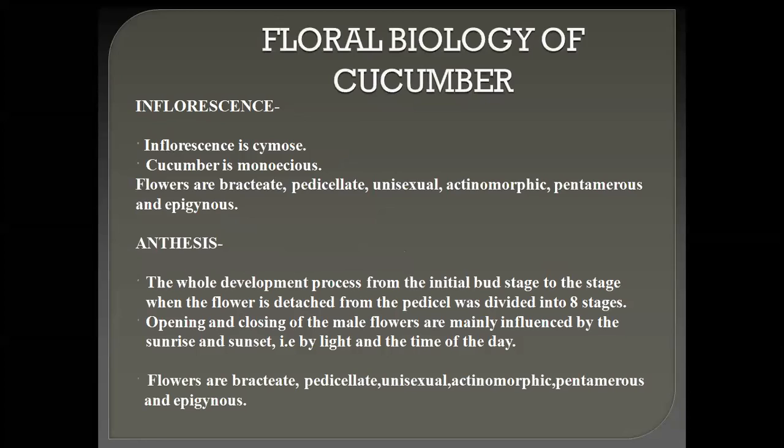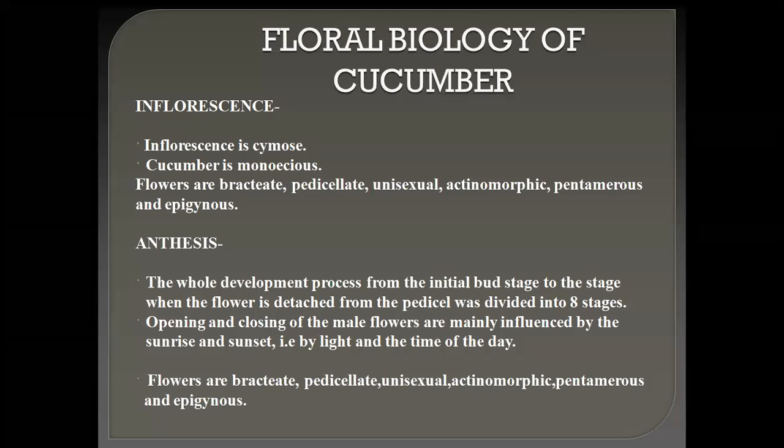Floral biology of cucumber. First start from inflorescence. Inflorescence is cymose, cucumber is monoecious. We already discussed what is monoecious. Then flowers are bracteate, pedicellate, unisexual, actinomorphic, pentamerous, and epigynous. Anthesis means opening of flower.